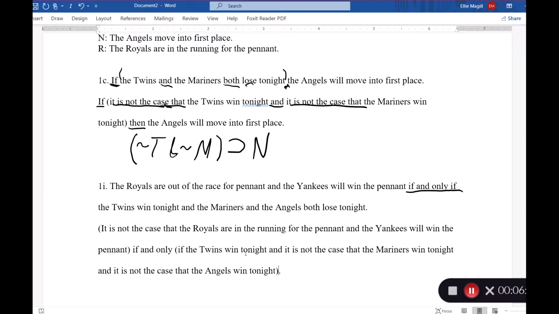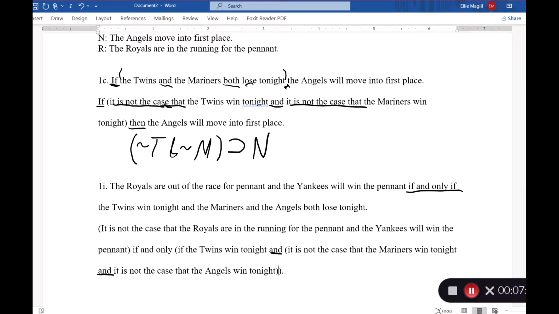We have an and, and then we have another and. So we know that we're not done with parentheses, right? As I showed you in that video, when you have more than one conjunction or more than one disjunction in a row, you're going to have to add in more parentheses to make sure that it's a grammatically correct sentence of sentential logic. So I want to separate the Mariners and the Angels both lose, as we have it phrased, truth functionally. It's not the case that the Mariners win, and it's not the case that the Angels win, in another set of parentheses. So we're going to have two closing parentheses there on the end.